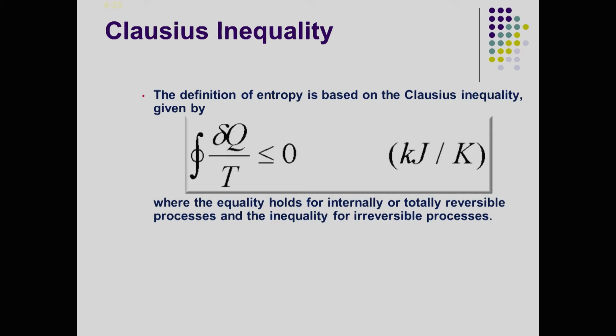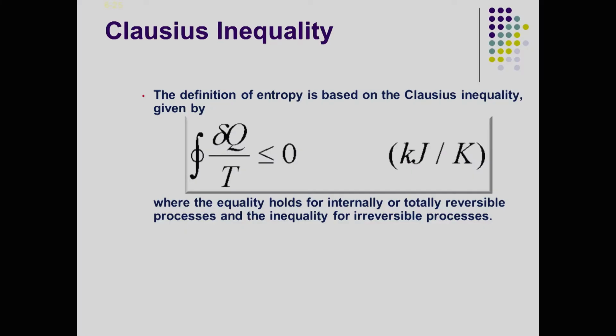and inequality for the irreversible process. So, this is why I first wanted to introduce the concept of reversible and irreversible processes. Let us try to remember one more time: the reversible process was the one where you had quasi-static equilibrium at every level when you go from point A to point B, and so it was a smooth curve, and you could reverse through that smooth curve because of the equilibrium situation.